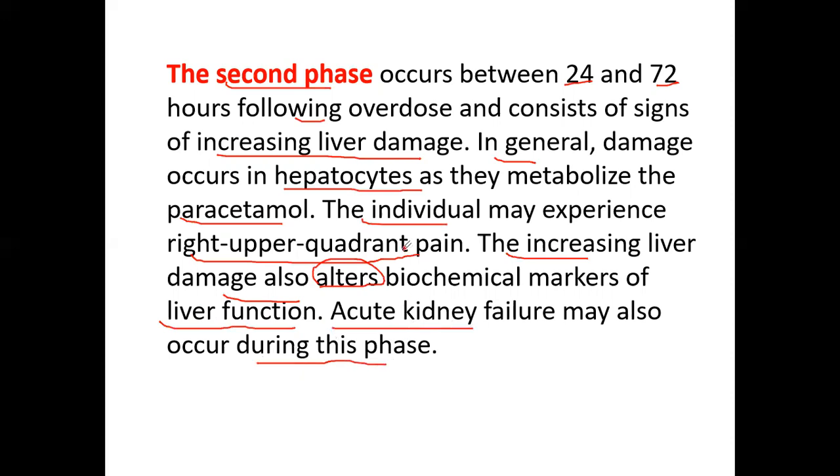So from this slide, we conclude that within phase 2 of the paracetamol toxicity, there is a chance that the liver will be damaged, and also a chance that acute kidney failure may occur. Due to both of these, there may be some changes in the normal liver function tests, that is the LFTs, that include AST and ALT, or even alkaline phosphatase, etc. So the different LFTs will be abnormal, and that will show the paracetamol toxicity.